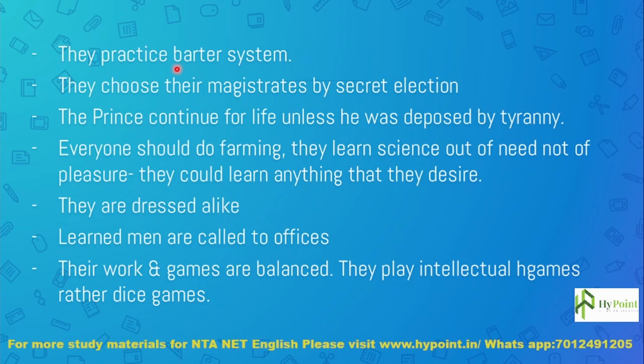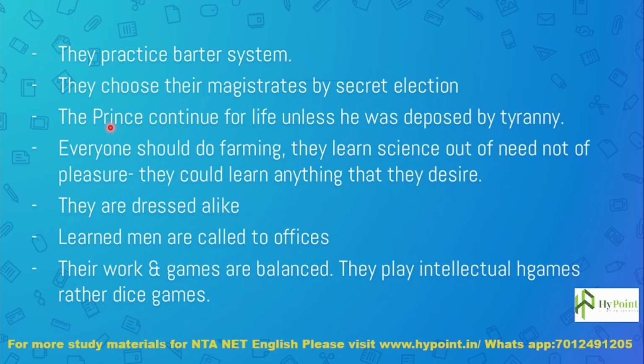They had no money, and they chose their magistrates by secret election. There is also a prince, and the prince continues for life unless he is deposed for tyranny.